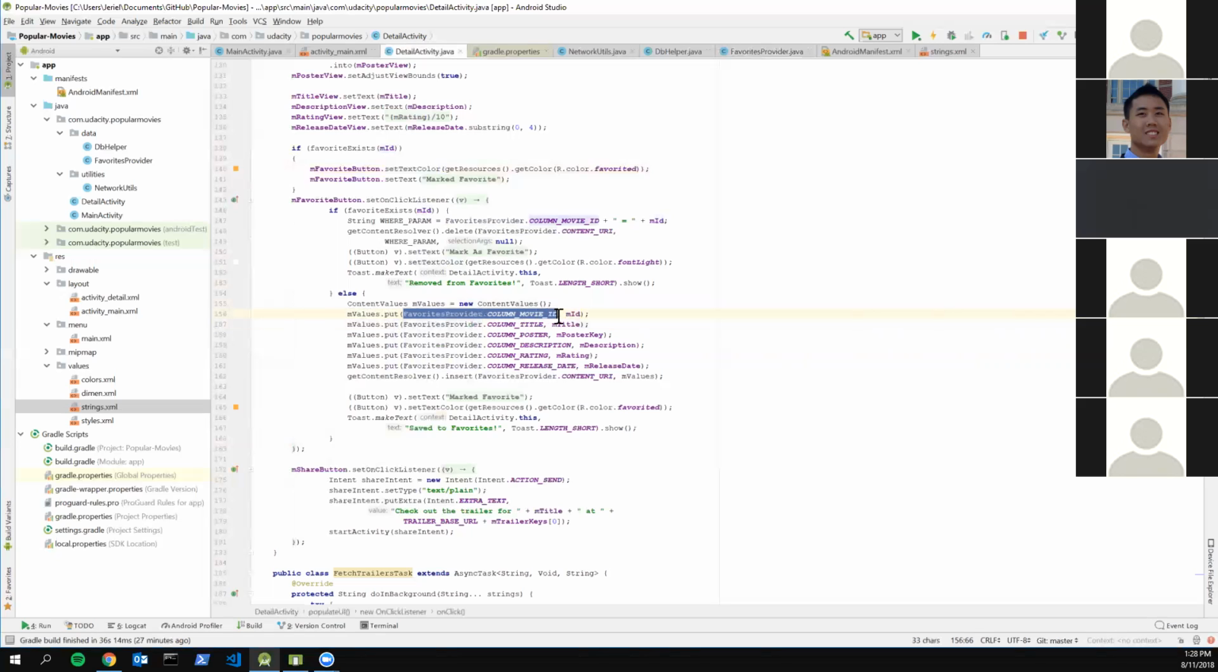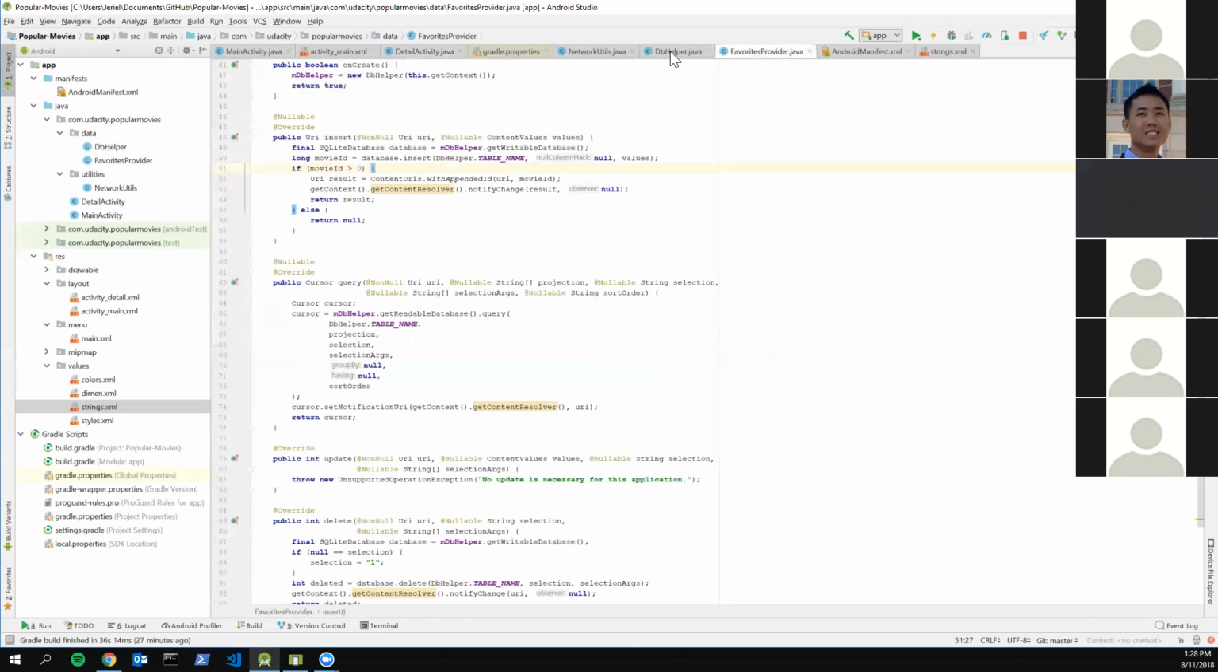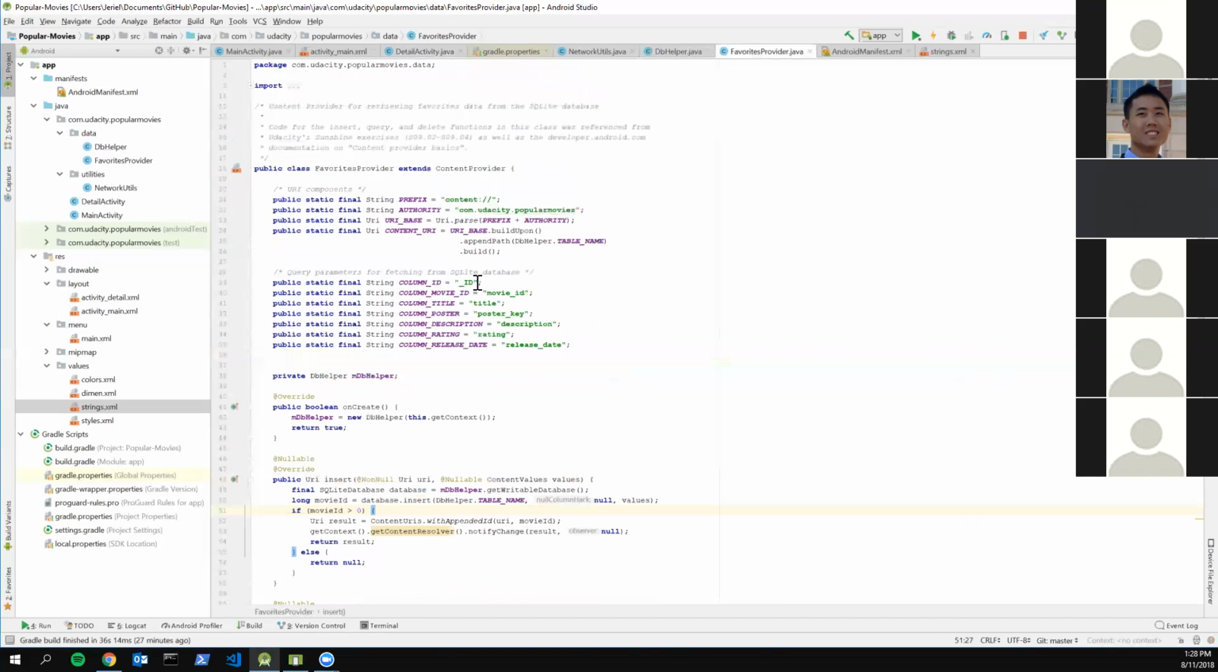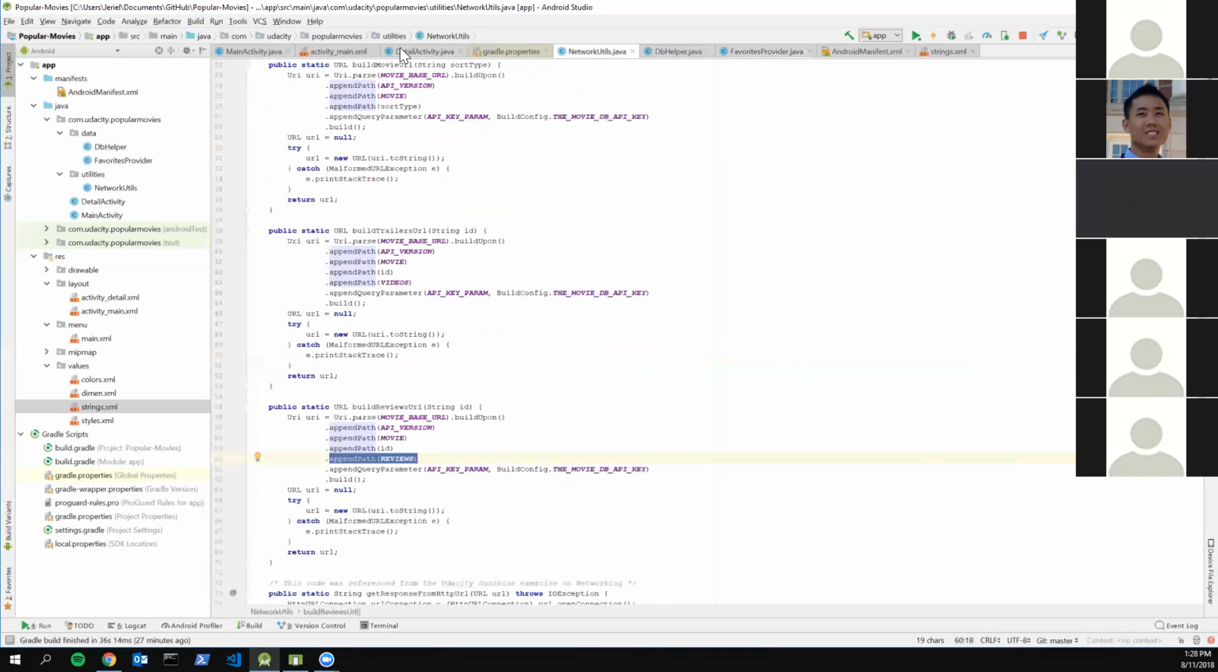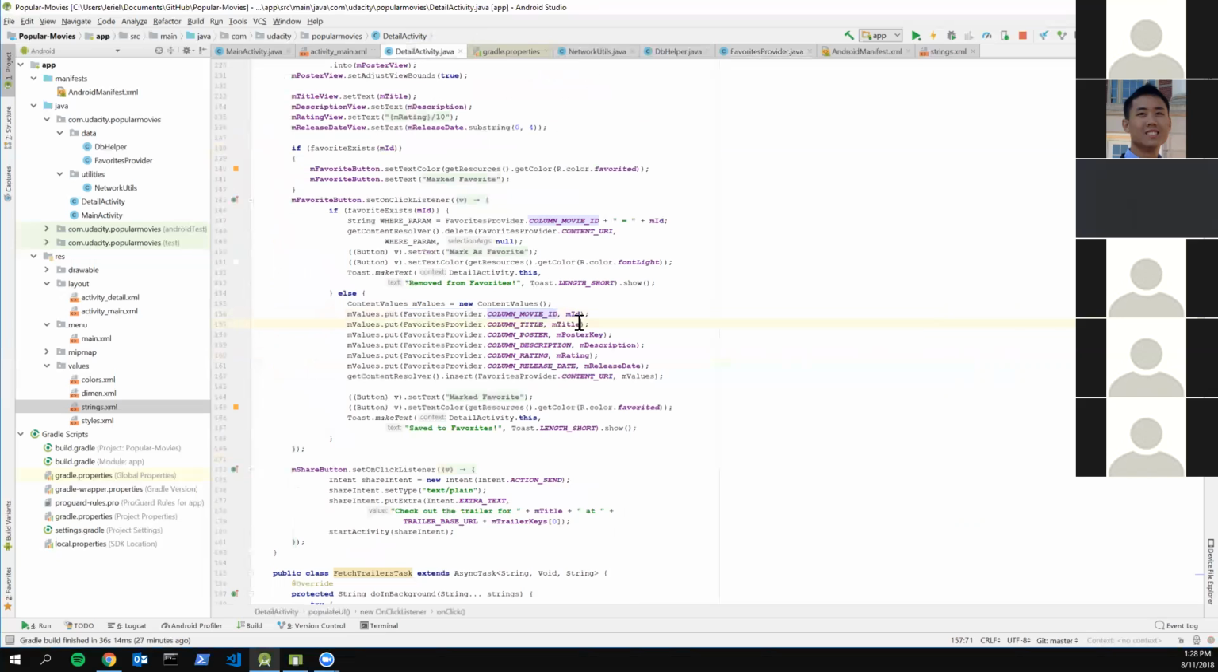So this part right here, where I'm getting this column movie ID, it's basically just a string inside your favorites provider that says ID. So this is going to be the header of the column inside the SQLite database. The reason I put that is just so that it knows which column to insert it into. It's just a string that says, hey, this is the data that is going to be inserted into the movie ID, and hey, this is the data that's going to be inserted into the title.